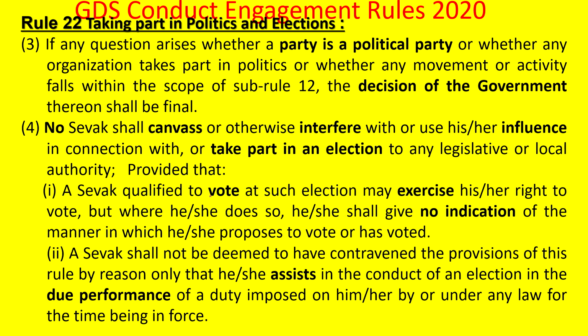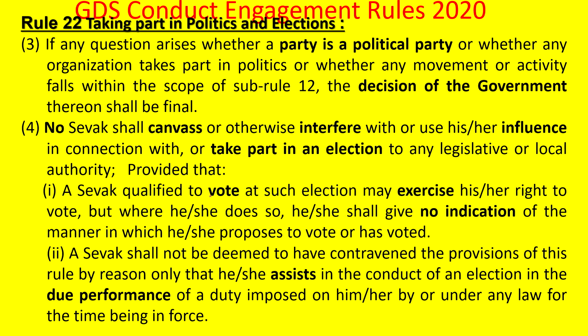Either way it is not allowed, and that is a violation of the rule, and action can be taken if that is done. And a sevak shall not be deemed to have contravened the provisions of the rule by reason only that he assists in the conduct of an election in due performance of a duty imposed on him by or under any law for the time being in force. Suppose a GDS is asked to perform a duty as ordered by the election commissioner to assist in conducting the election, then he can do that.